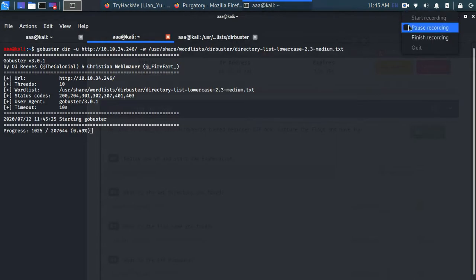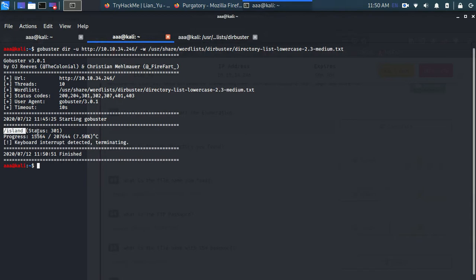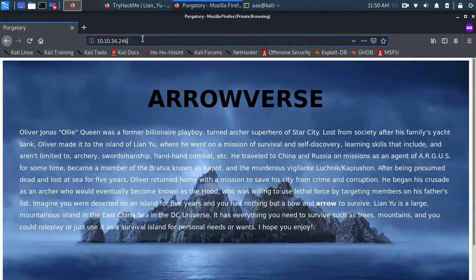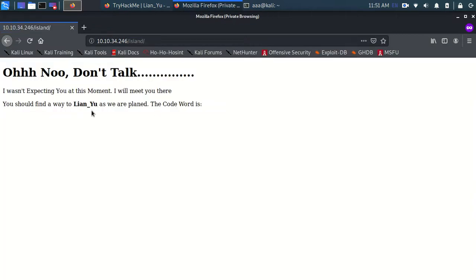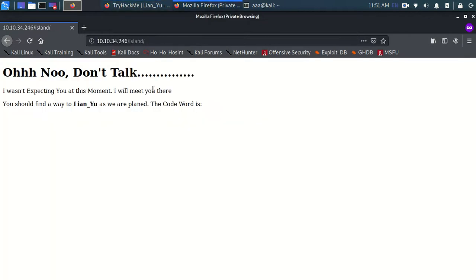Okay guys, Gobuster is still running, but I think we got what we wanted. There is something known as the island directory. And now, okay, we came over. So let's deploy the machine and start the enumeration.